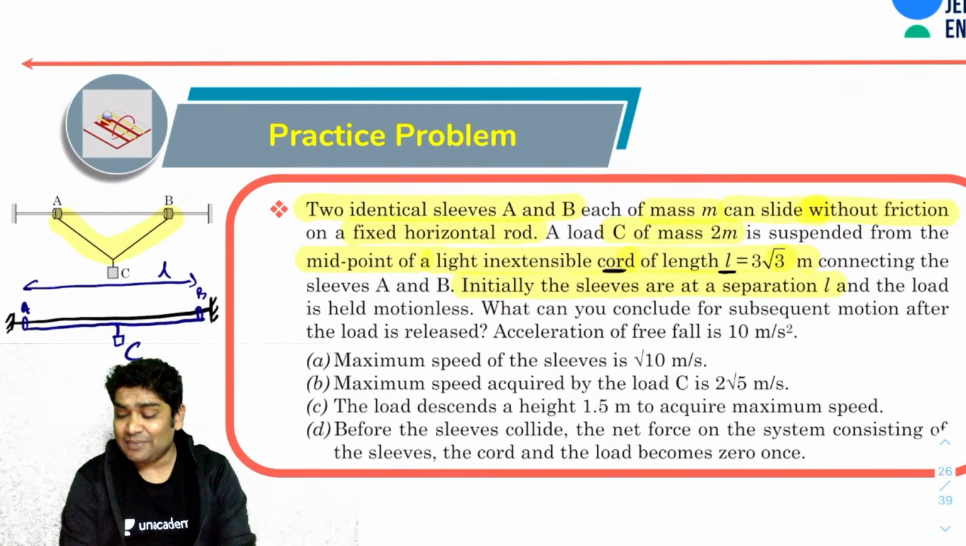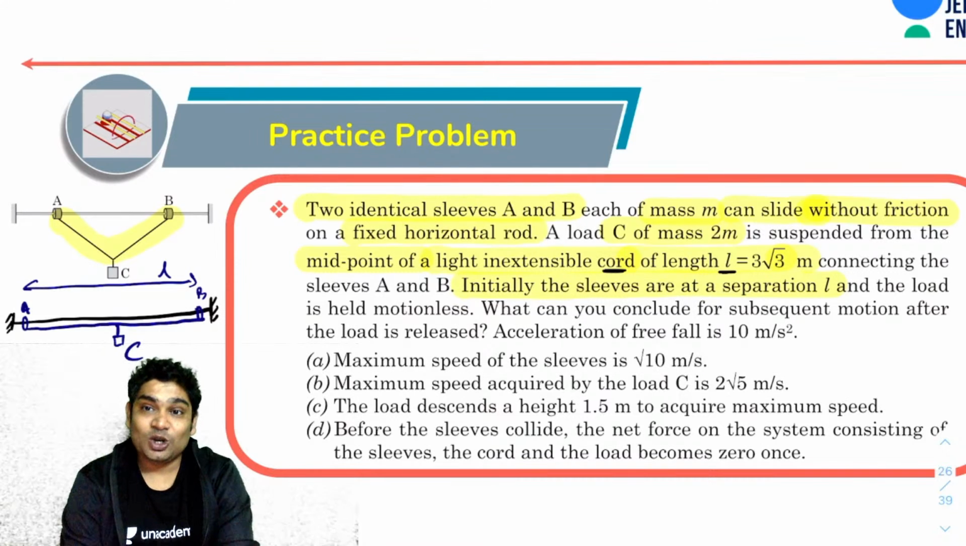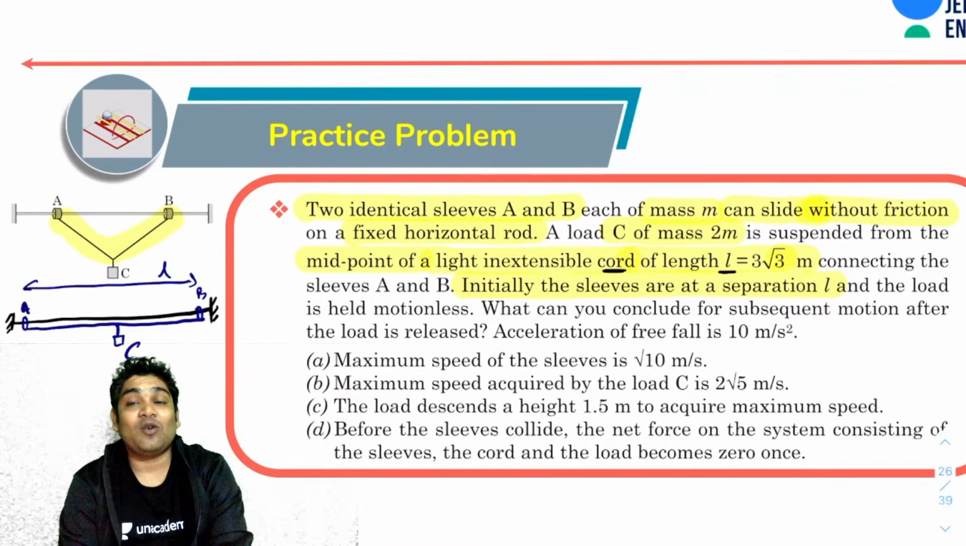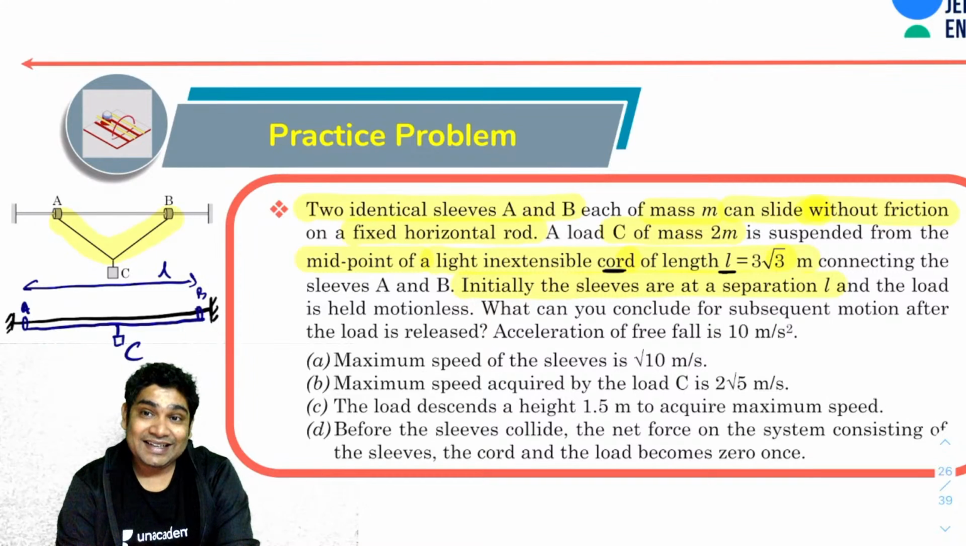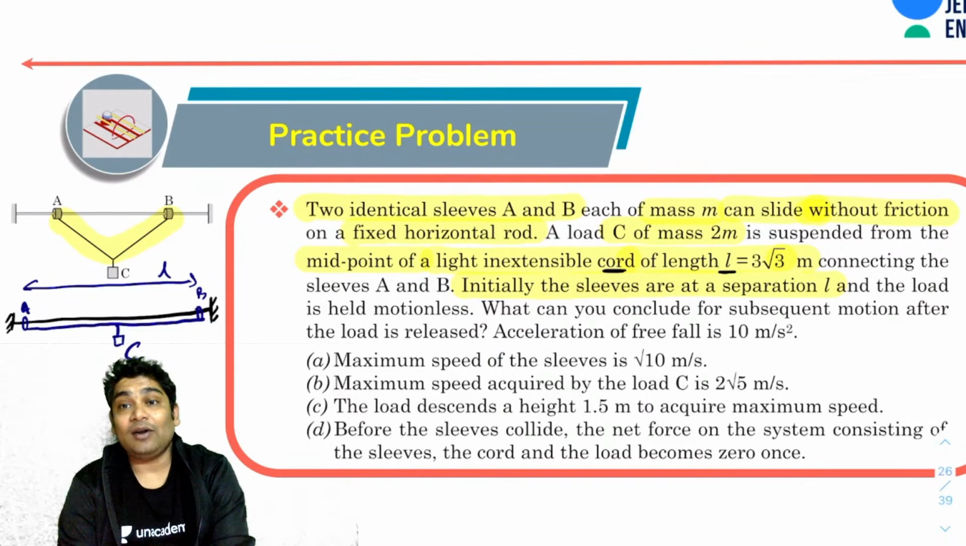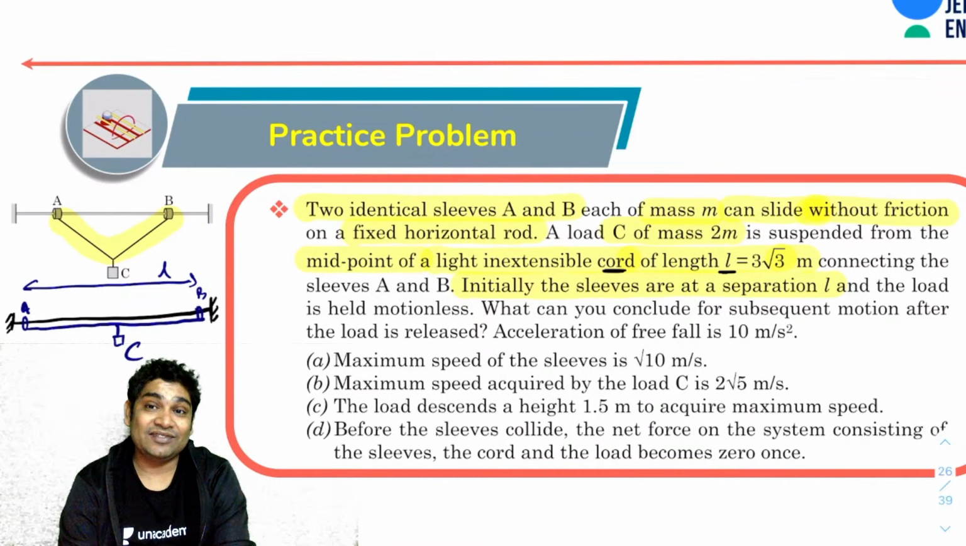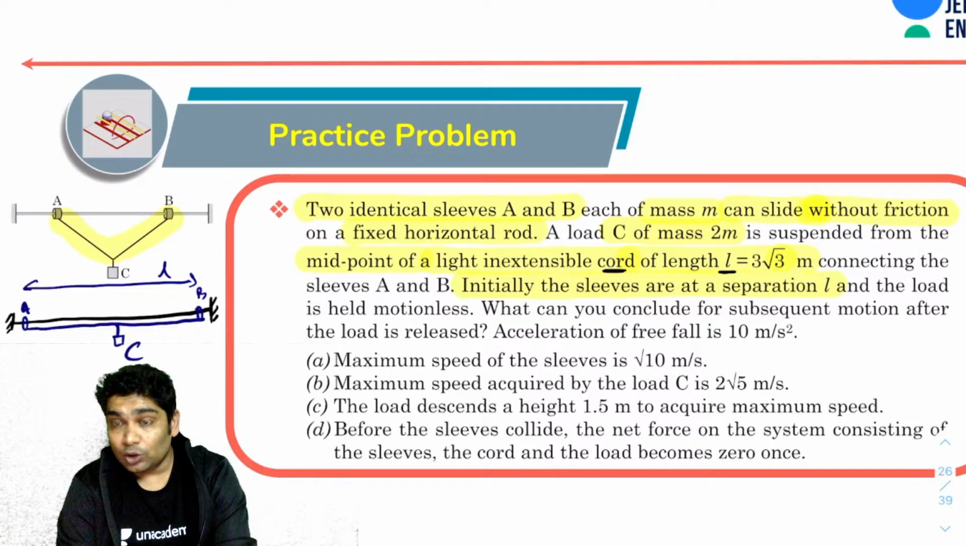So option A says the maximum speed of the sleeves is root 10. The maximum speed acquired by the load is 2 root 5. The load descends a height of 1.5 meters to acquire this maximum speed, and before the sleeves collide, the net force on the system consisting of the sleeves and the cord and the load becomes zero once.